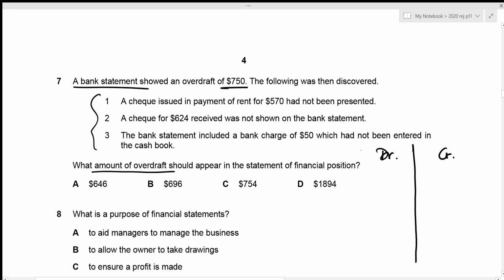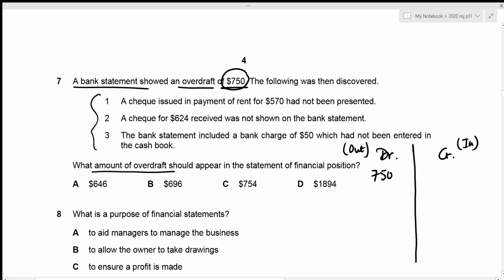Always remember that the debit side in a bank statement represents all of the cash outflows, whereas the credit side represents all of the cash inflows. And for our opening balance, we are given the overdraft, which is something that we need to pay. So we can see that this amount of 750 actually represents the outflows to be made. So I'm just going to record this as 750 debit side. Now I'll move towards rectifying all of these errors.